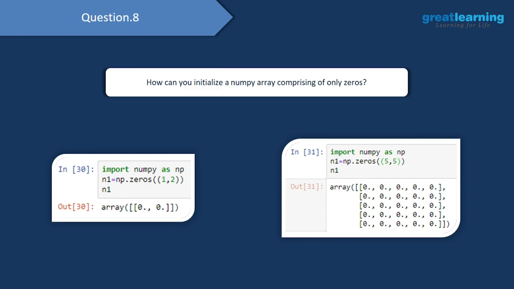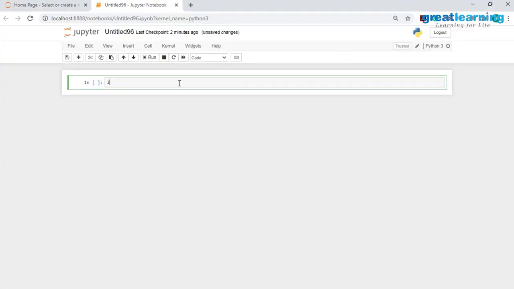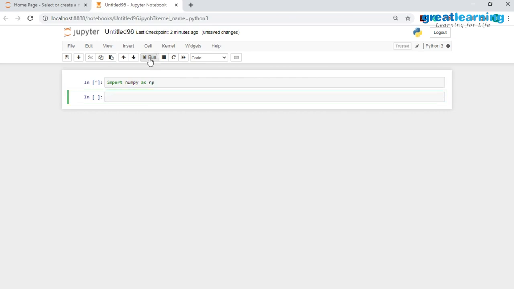Let me go to Jupyter Notebook and print this out for you guys. My first task would be to go ahead and import this library. So I will have import numpy as np. Let's just wait for this library to load. Now that this is done, I would have to use the zeros method.